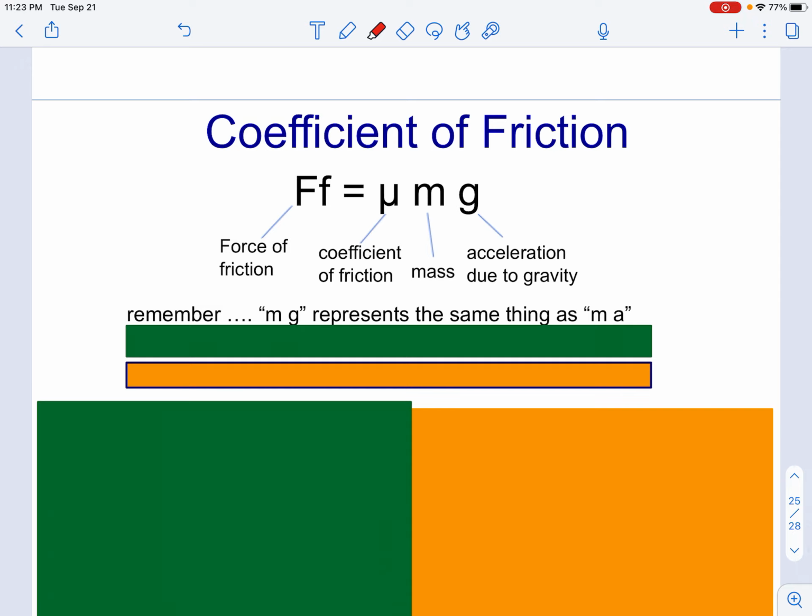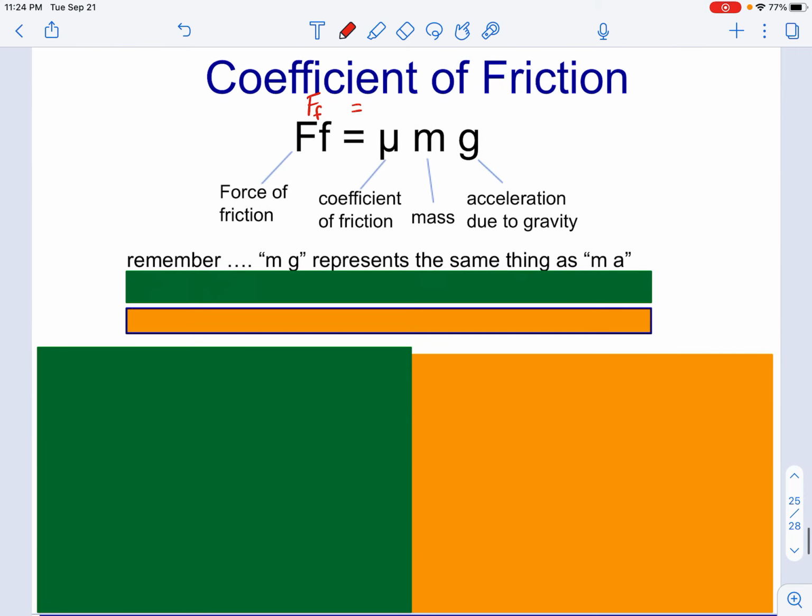We have a new equation here. Our equation says the frictional force, F of F, and this really should be F with the subscript F. Sorry, the font doesn't like the subscripts when I transfer the file. So F of F is the frictional force, and that is equal to, now this coefficient of friction is a new variable for us, and it is pronounced mu.